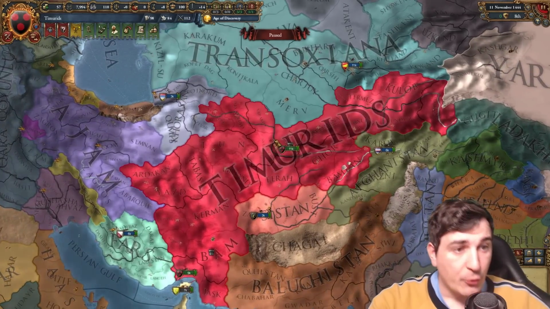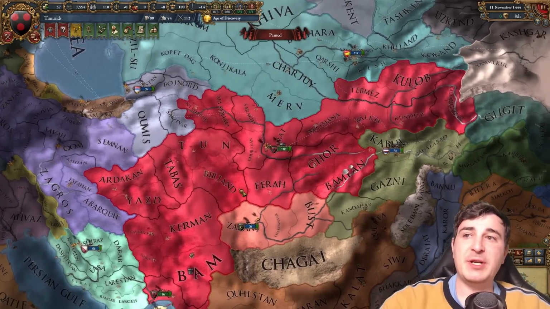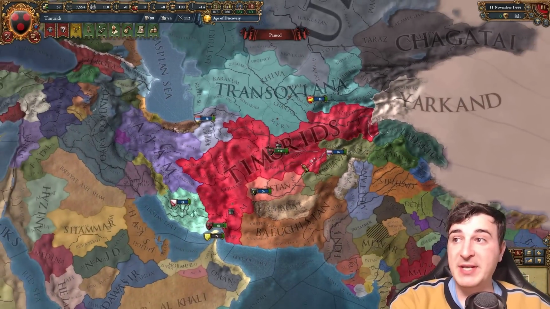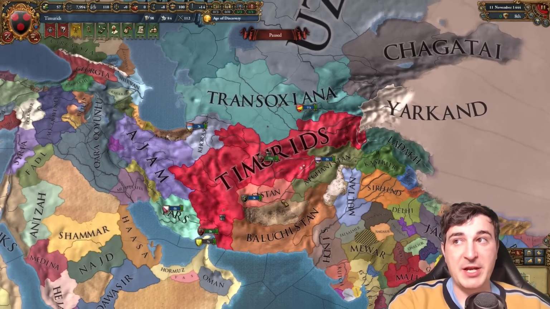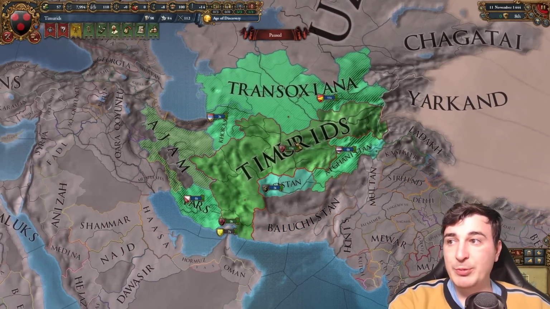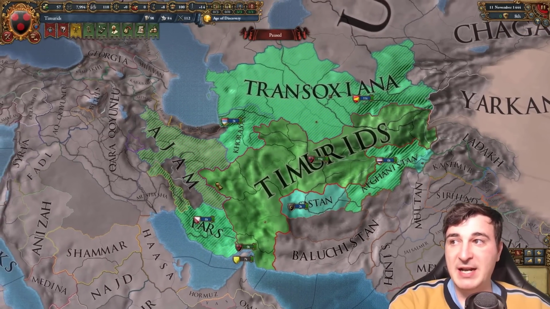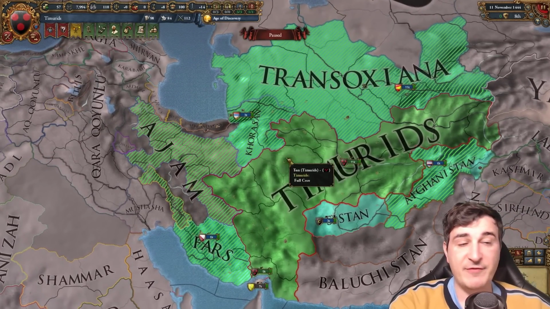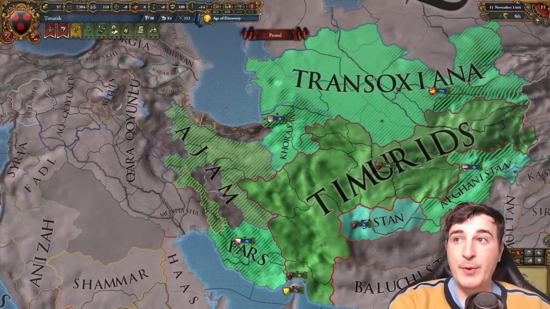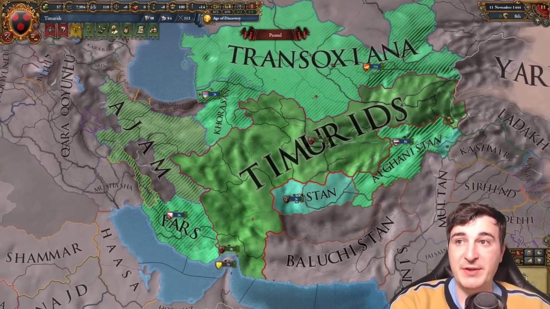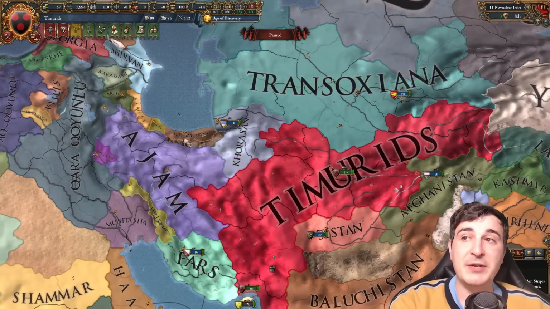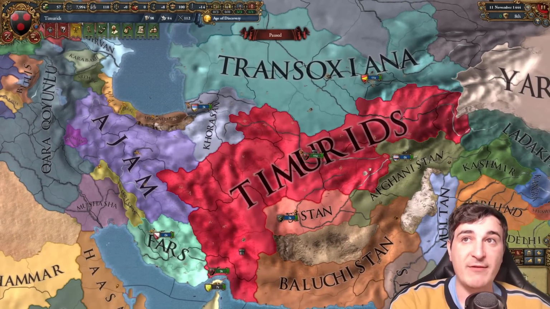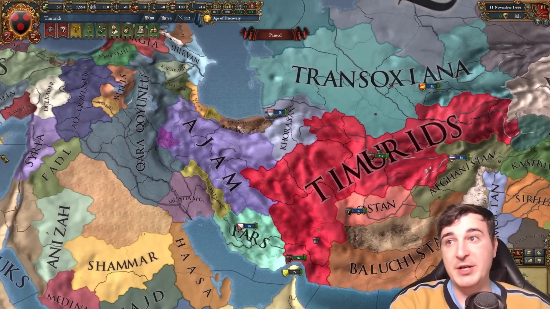Now, why the Timurids into the Mughals? Well, obviously because it is insanely overpowered. The Timurids start off as the remnants of the Mongols around this particular area, and they have multiple subjects: Transoxiana, Afghanistan, Sistan, Khorasan, and Fars. We have cores on most of these areas with a few exceptions on Afghanistan and Sistan, so it's going to be instant integration once we're able to in 1454, and essentially we double in size.